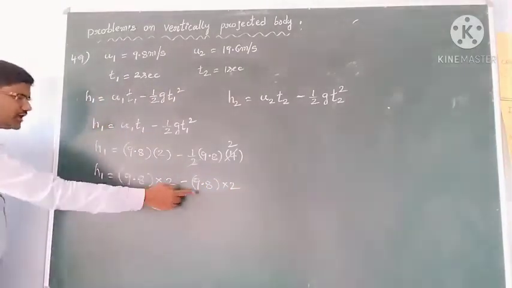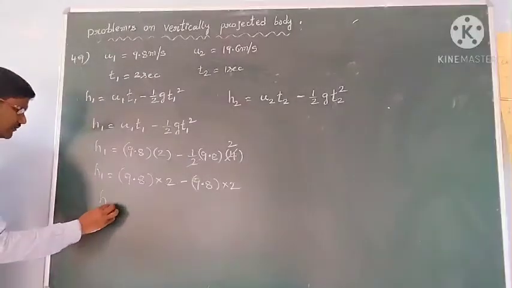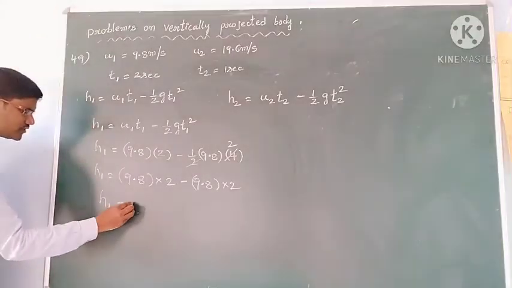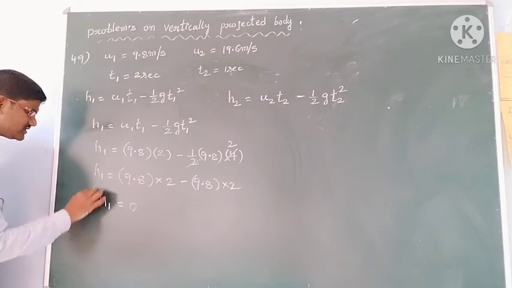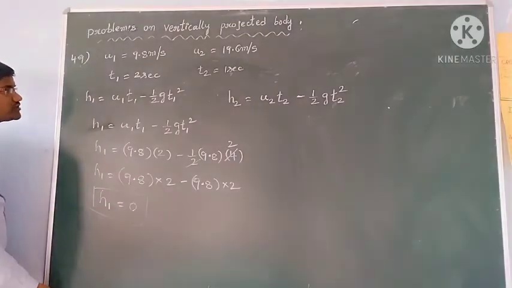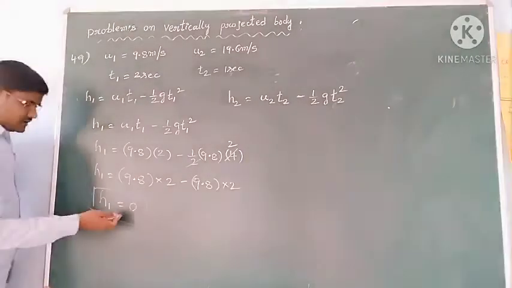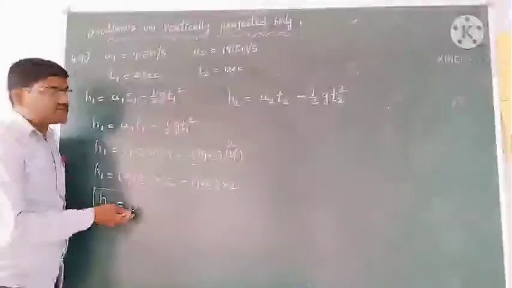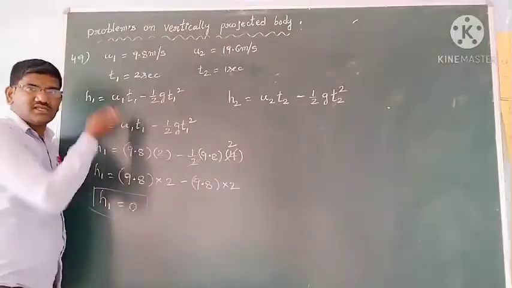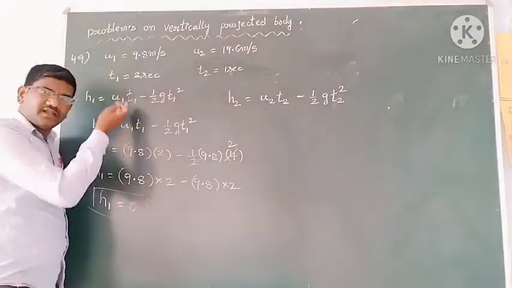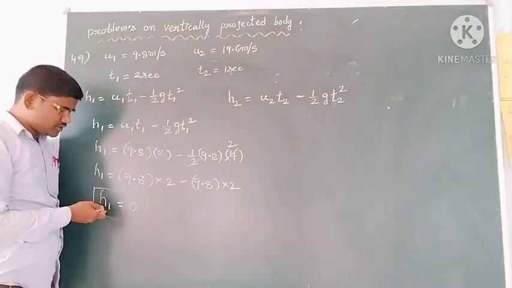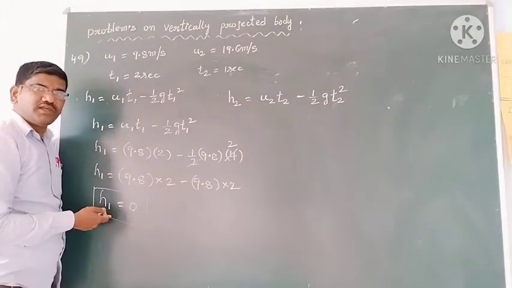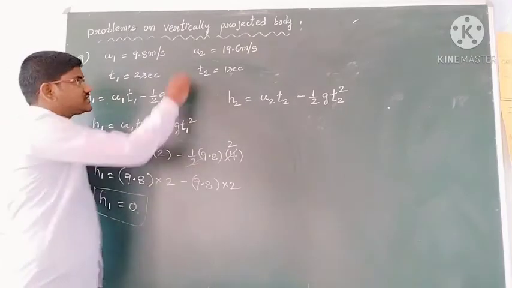Okay, 9.8 into 2 minus 9.8 into 2, so the height reached by this is 0. Okay students, it means its time of flight is 2 seconds. It reached its height in 1 second and in the same 1 second it has fallen. So the total displacement we are getting, h1, is 0 after 2 seconds.